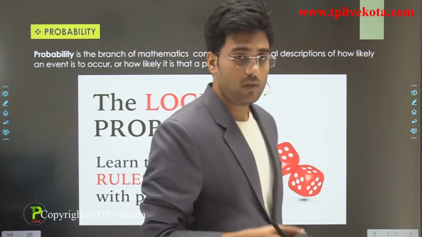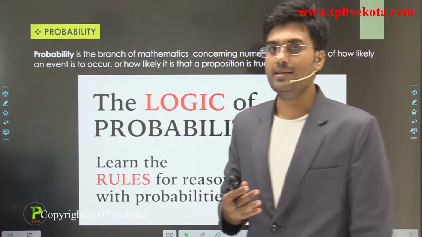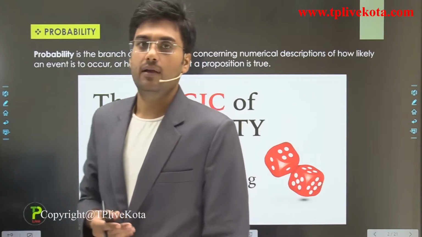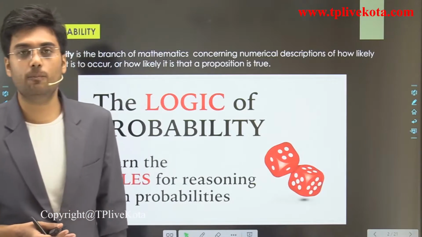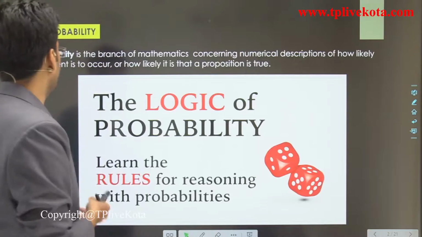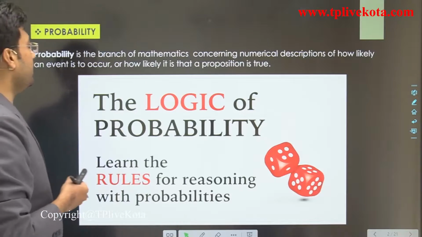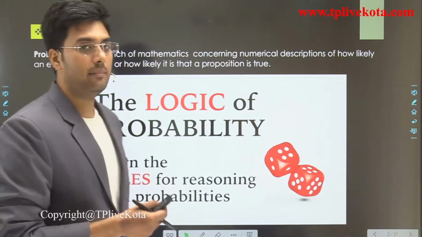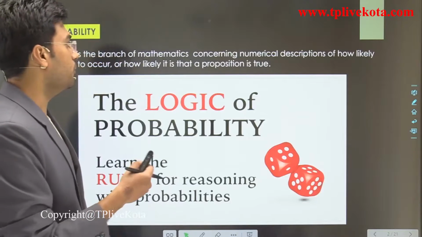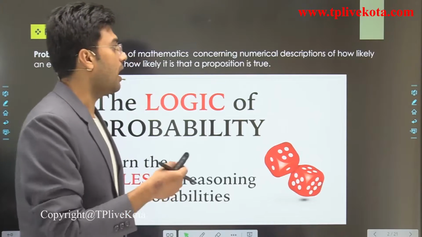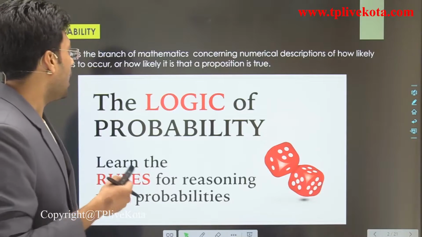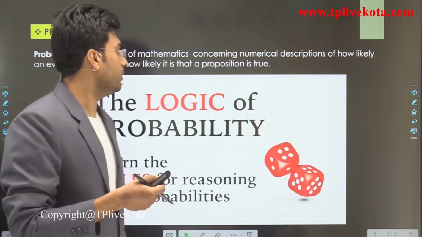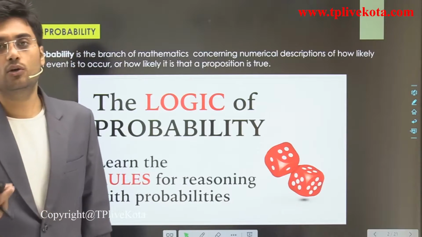Students, you already studied probability in class 8th, so just revise the definition of probability. So what is probability? Probability is the branch of mathematics concerning numerical description of how likely an event is to occur, or how likely it is that a proposition is true.